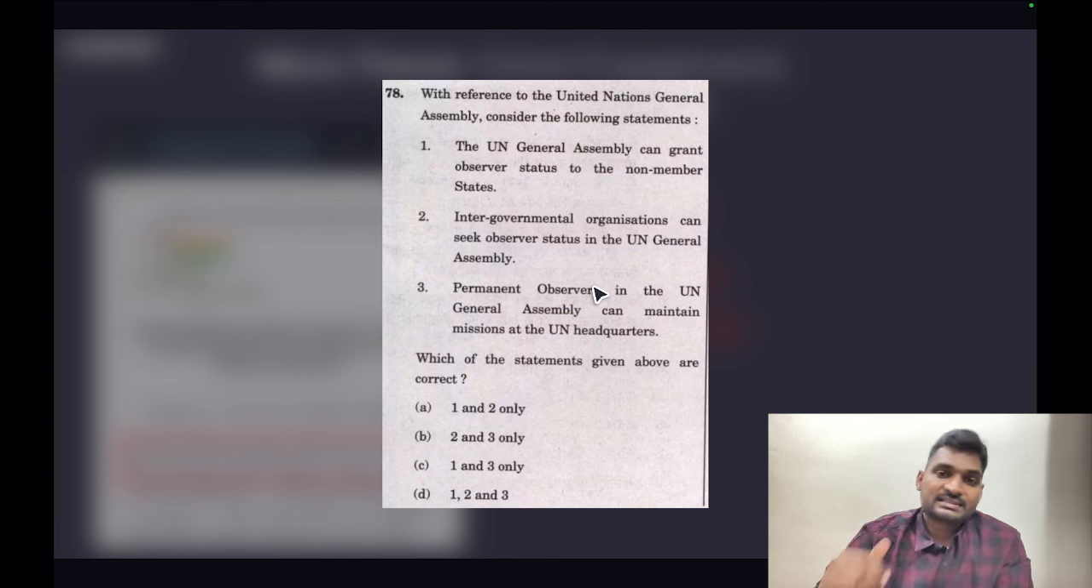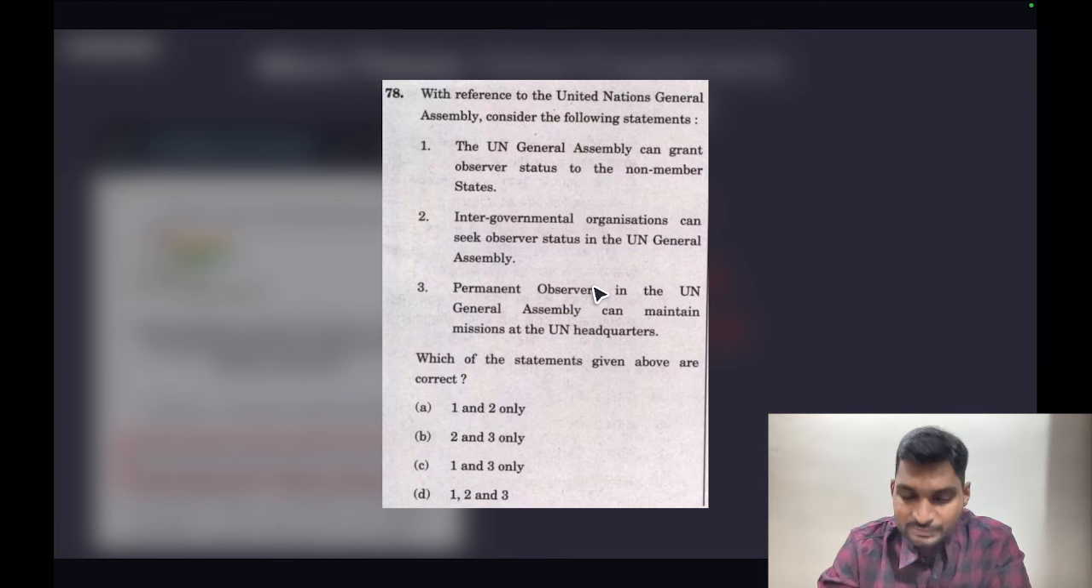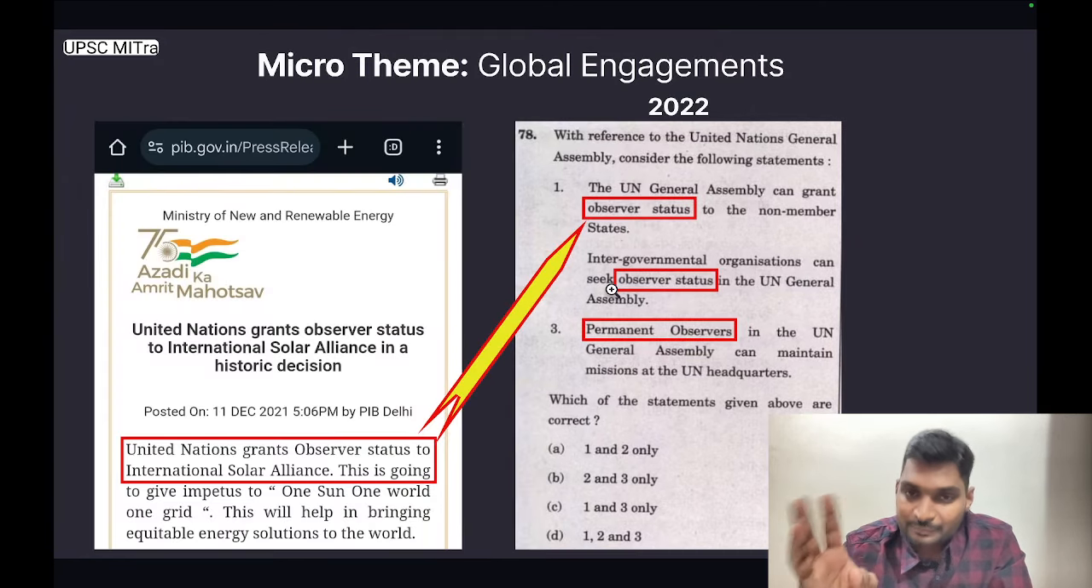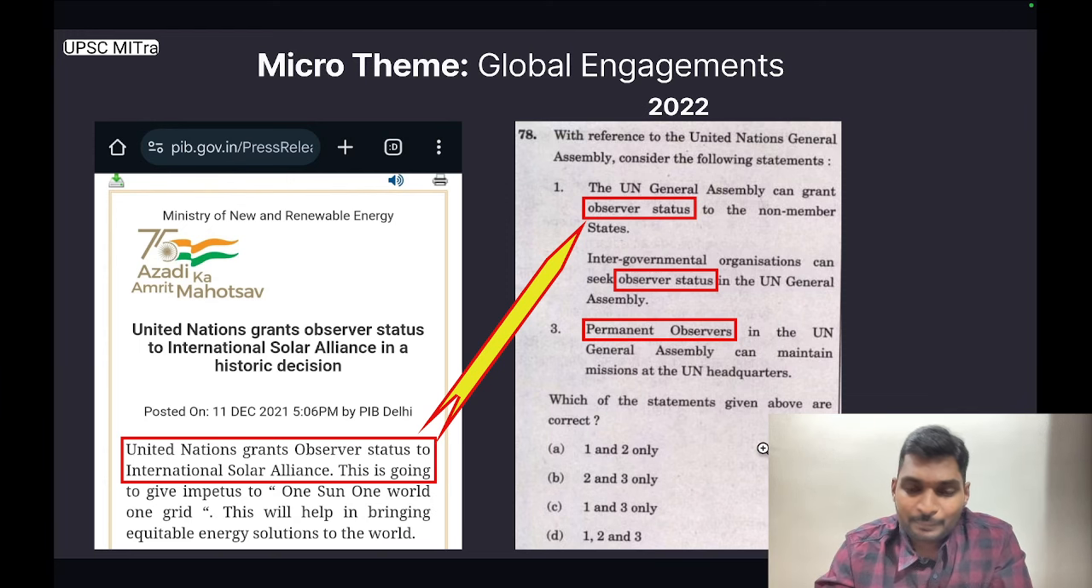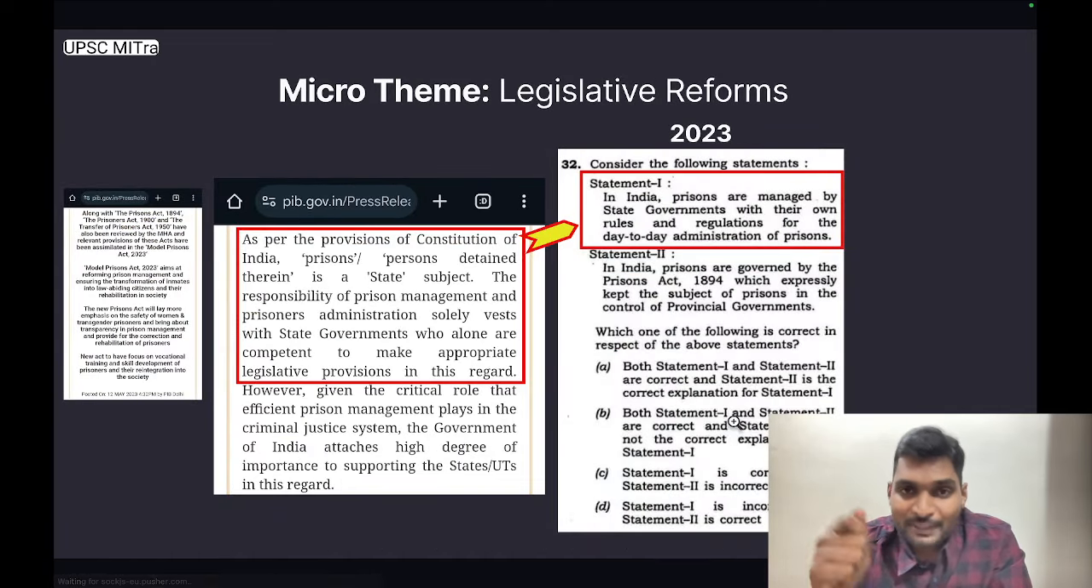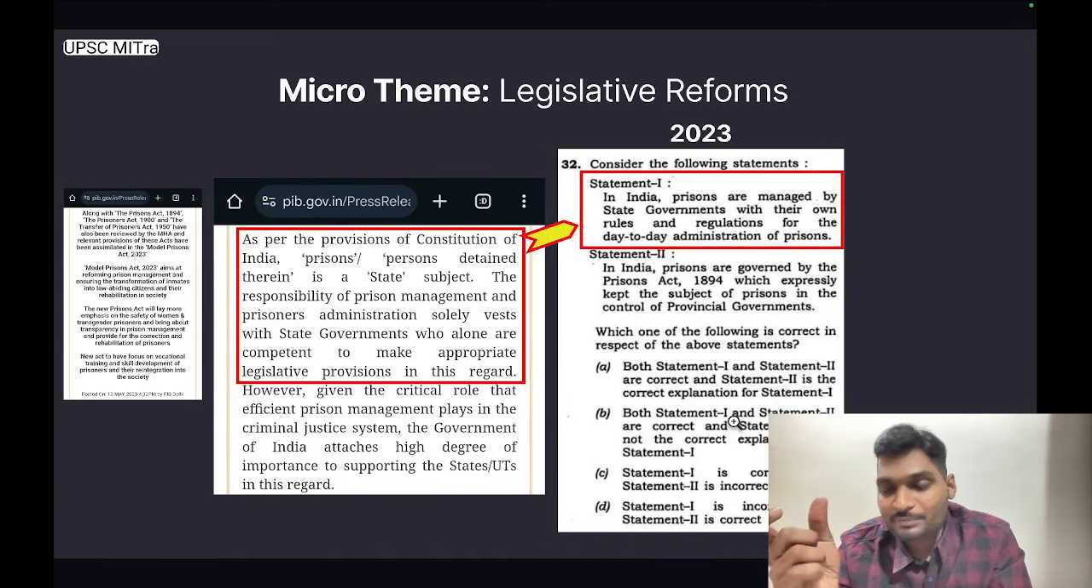Statement 2, intergovernmental organizations can seek observer status in the UN General Assembly. Statement 3, permanent observer in the UN General Assembly can maintain missions at the UN headquarters. All the three statements are correct. So this is the level 3 question based on the micro theme of global engagements. The paper setter here expects us to have such nuanced information about UN granting observer status. Moving ahead, the next micro theme is legislative reforms.